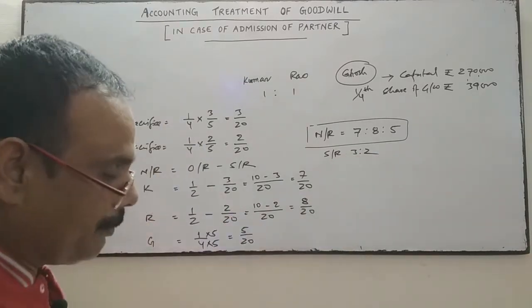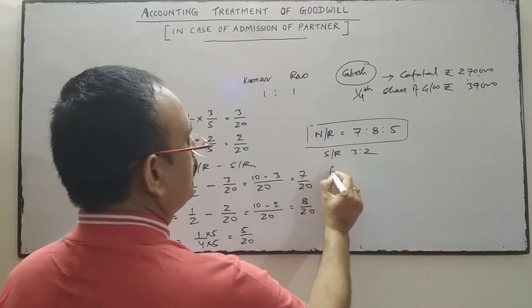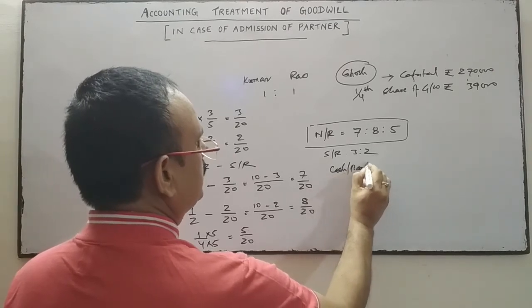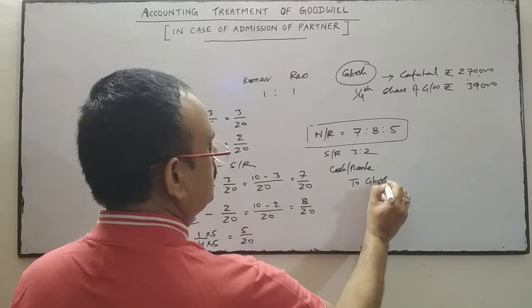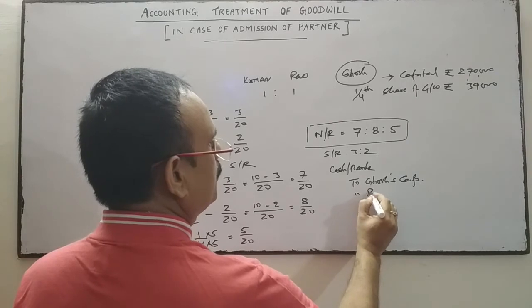So we'll do the entry now. Cash account debit or bank account debit, to Ghosh's capital, to premium for goodwill.